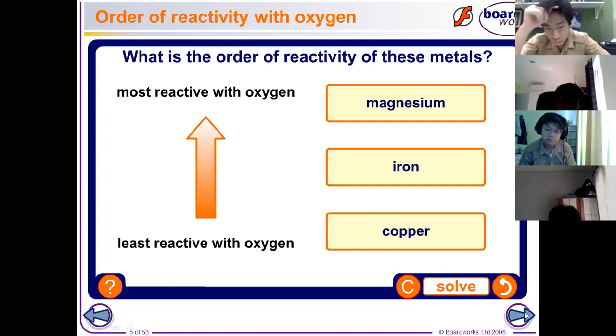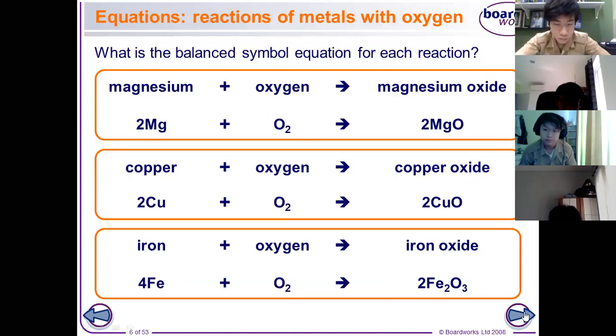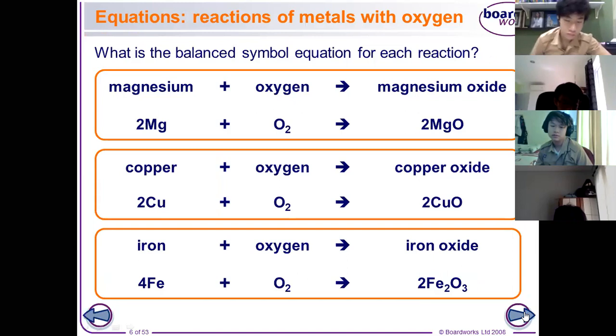Okay, next. So this one, what is the balanced symbol equation for each reaction? But before you answer that, I want to ask you first whether you already learned about balancing. Do you know how to do the balancing of a chemical equation already?